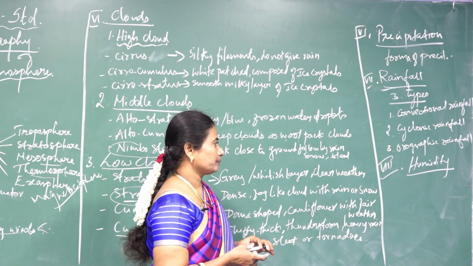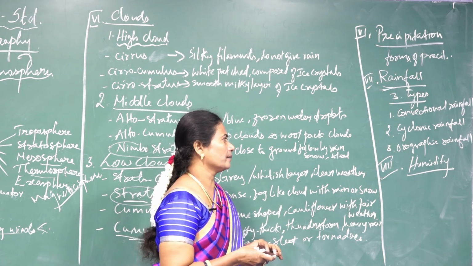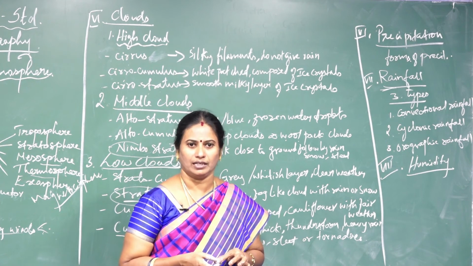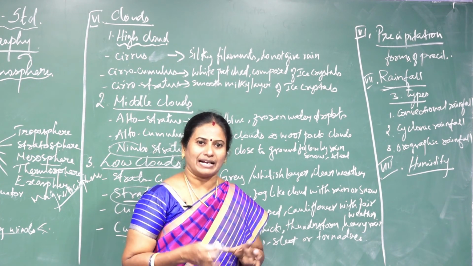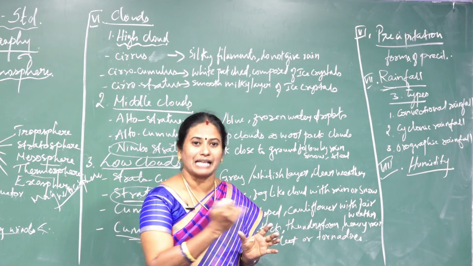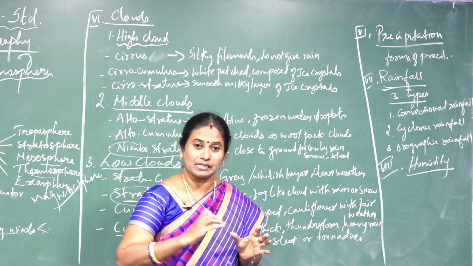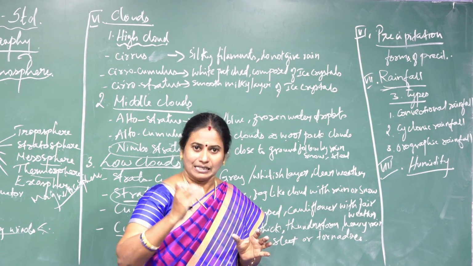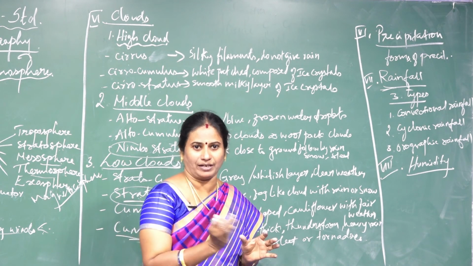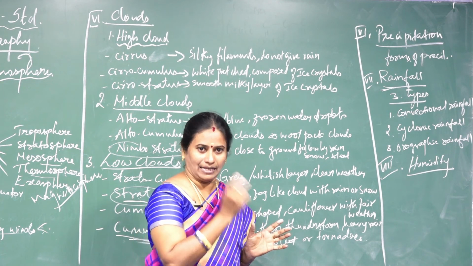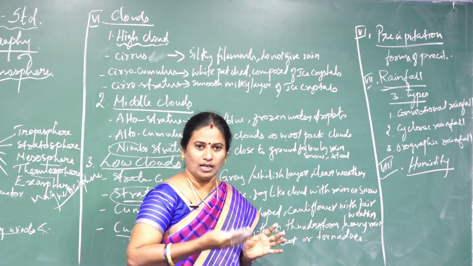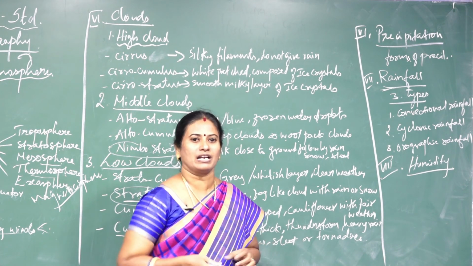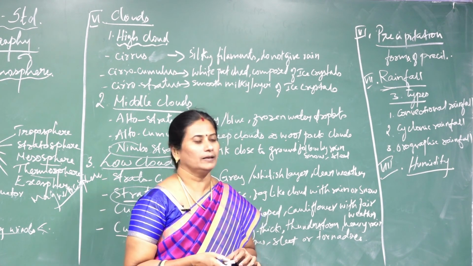Next one is cyclonic rainfall, otherwise called frontal rainfall. As the name indicates, the rainfall occurs at the time of cyclones, because a low pressure area is centered and followed by a high pressure area, so that the air becomes cool and starts to give more rainfall. So this is called cyclonic rainfall or frontal rainfall.